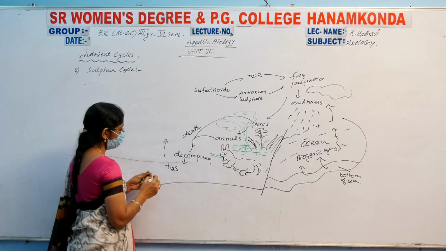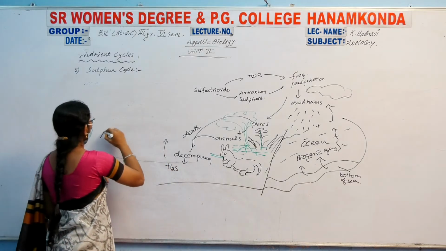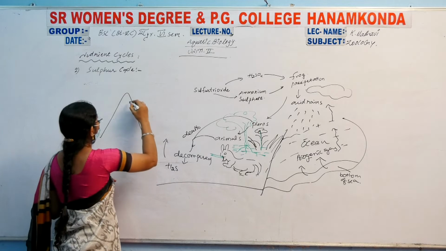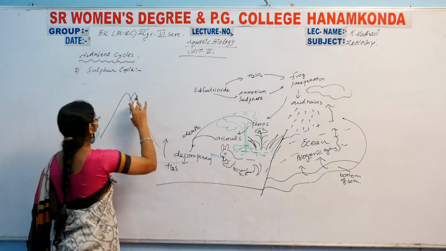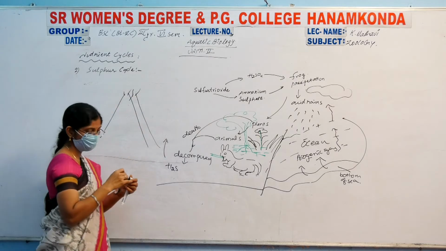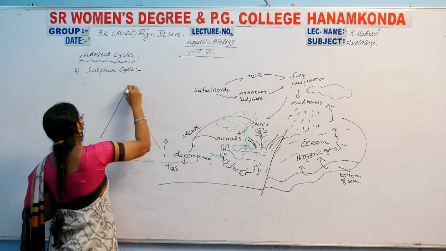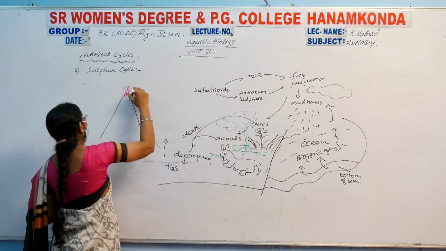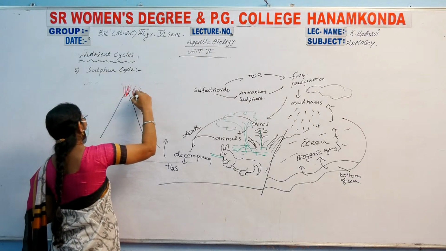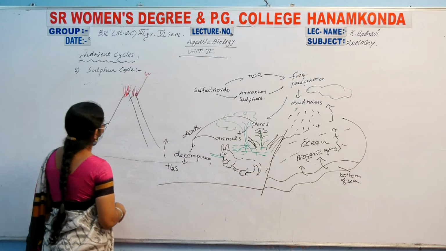This is one more region now, H2S, and here we already told about the volcanic eruptions. In the volcanic eruptions, the lava produces and releases into the atmosphere so many sulfates or sulfur compounds.